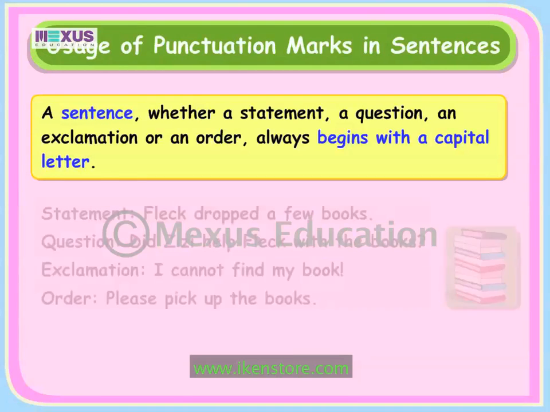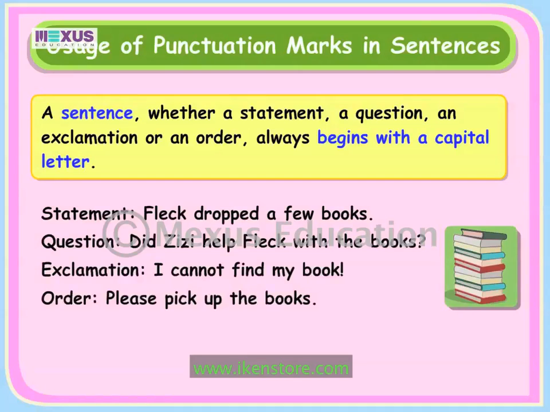Look carefully at these sentences. Here, we can see that all four types of sentences begin with a capital letter. However, each of these sentences end with a different punctuation mark. Let's understand this better.